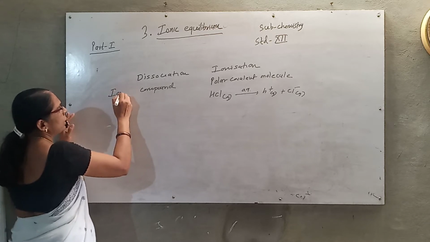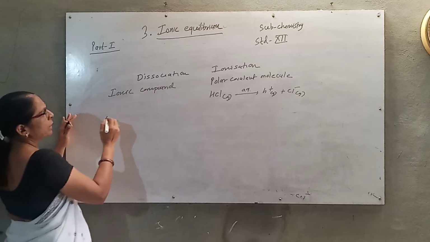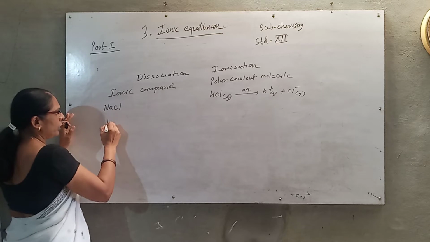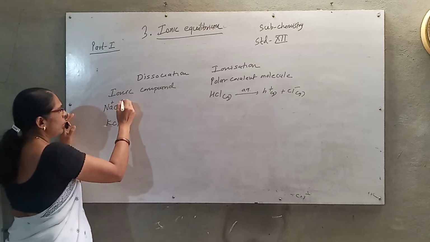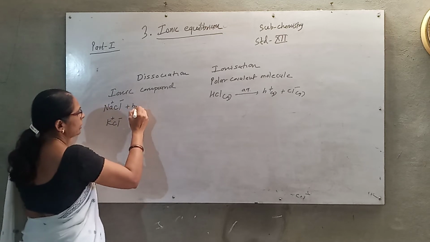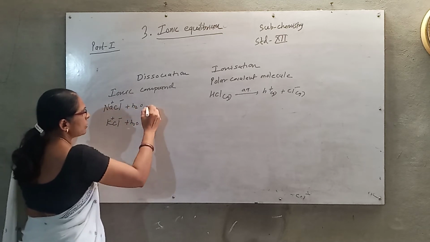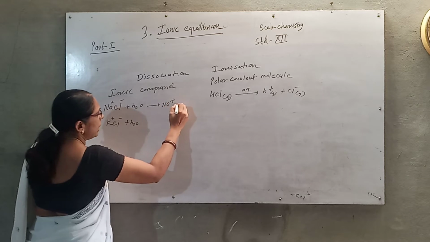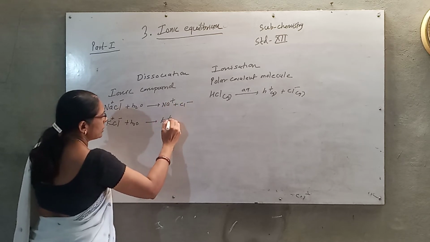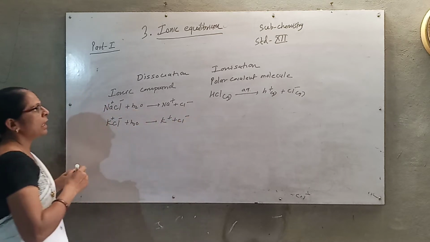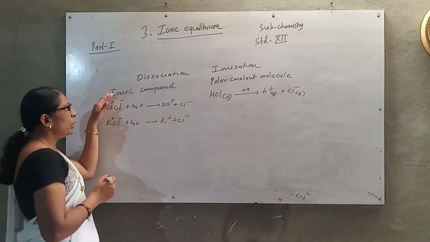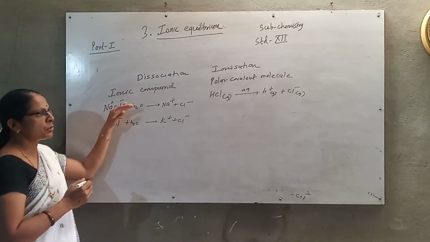Ionic compounds, for example NaCl and KCl, already have the ions, and when dissolved in water there is only a separation of the ions. Therefore, polar covalent molecules are ionized and ionic compounds are dissociated.